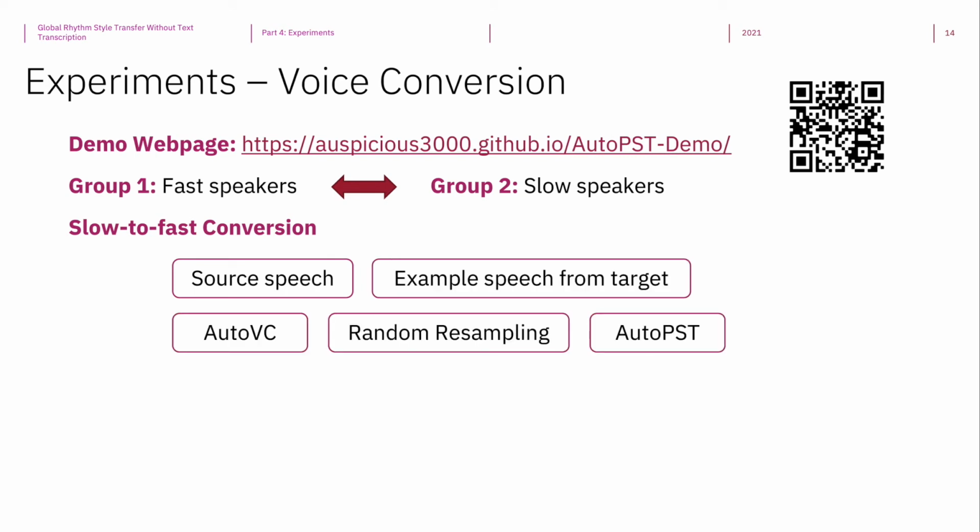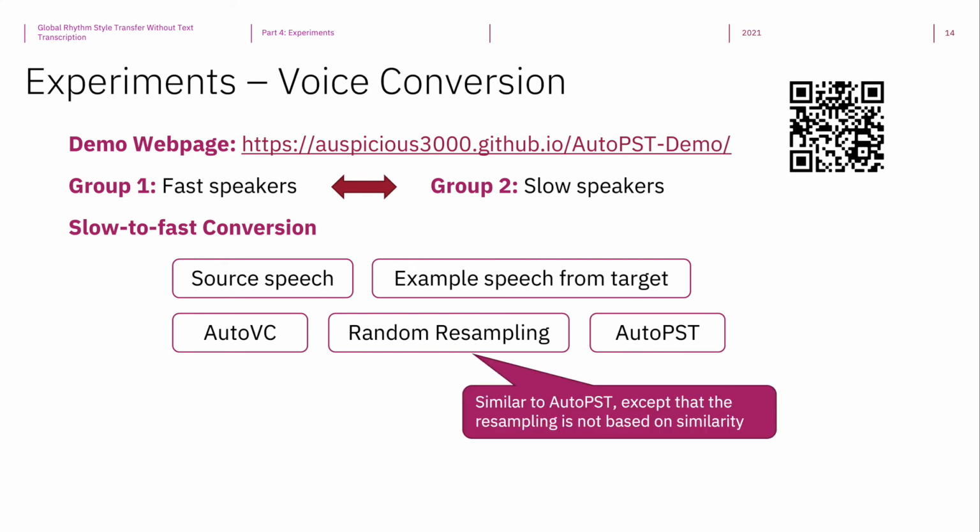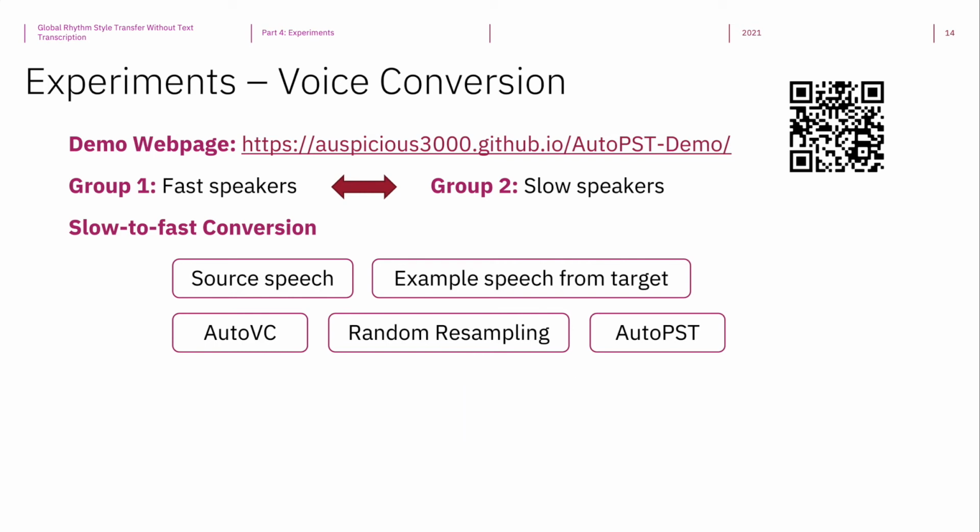We compare three algorithms: AutoVC, which we already know would not convert rhythm; random sampling, which is similar to our AutoPST algorithm, except that the resampling is not based on similarity, and then our algorithm.